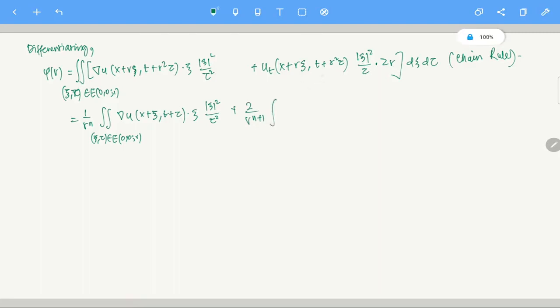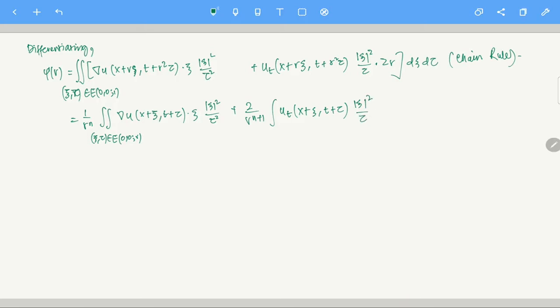Again, why is this coming? This is again a change of variable, please verify this is true. I am quite sure that it is not a very difficult thing to verify, but please do that. Because of this property, if you do the reverse change of variable, then you are going to get 2 by r power n plus 1. Again, I am really sorry about these external plane noises. u_t of x plus xi, t plus tau, mod xi square by tau.